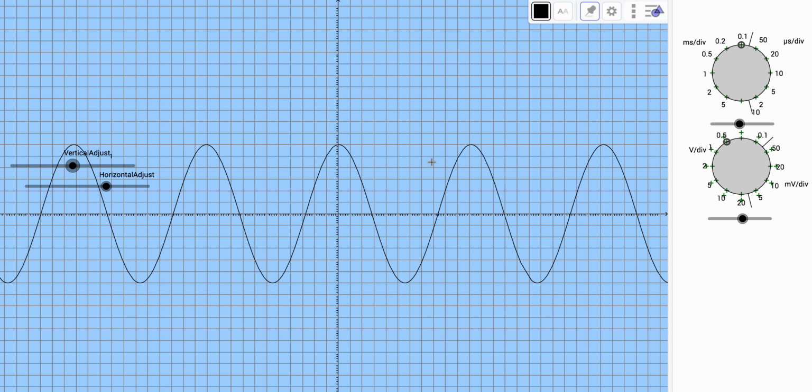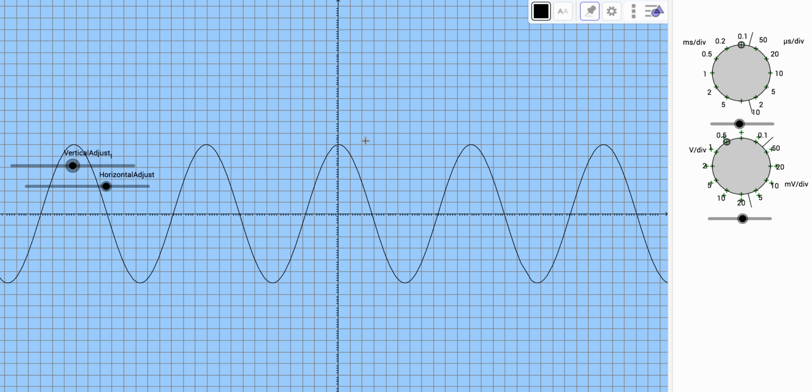Now let's find the period of the wave. The period is the time it takes to go there and then repeat to another same point on the wave. So I'm going to go from crest to crest. We could go from this point all the way to the repeating point over here, but instead I'll just do crest to crest. It's easy. I've set it up. I've centered it. I'm going to count them up.